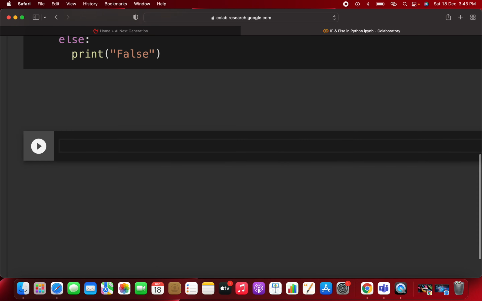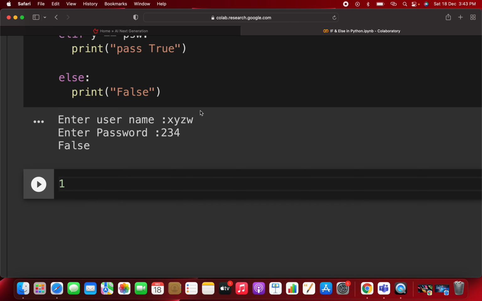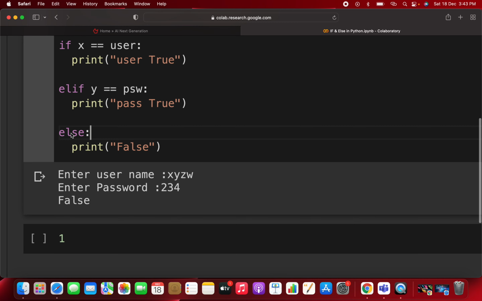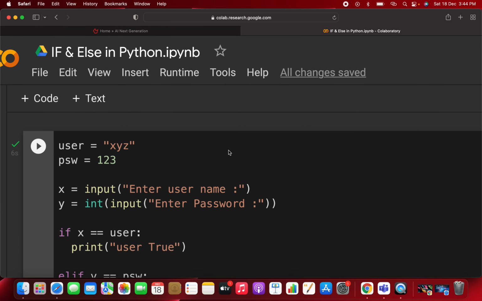I can show you the last one, like if you enter xyz w and 1 2 3 4 something. Okay, so you are writing false, meaning the else block has been executed. This was about the if and else you are using in Python. That was really easy.